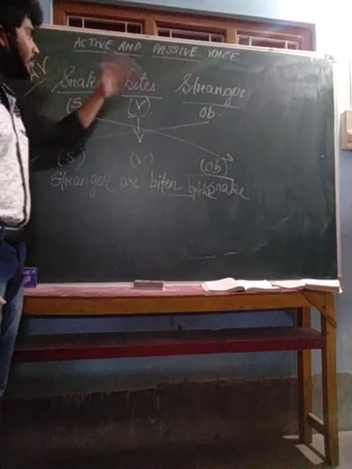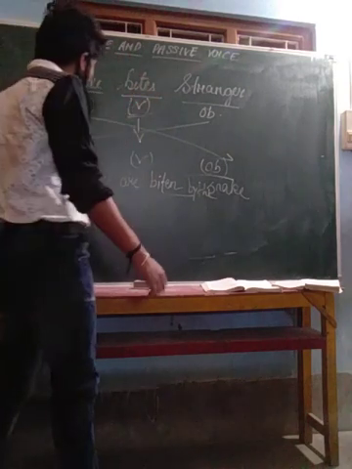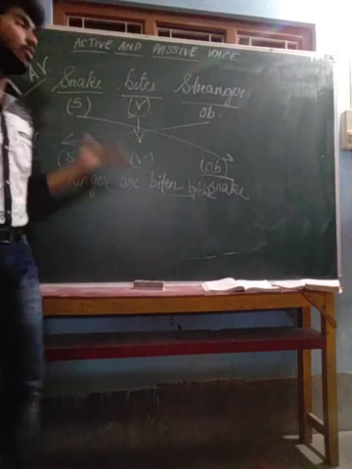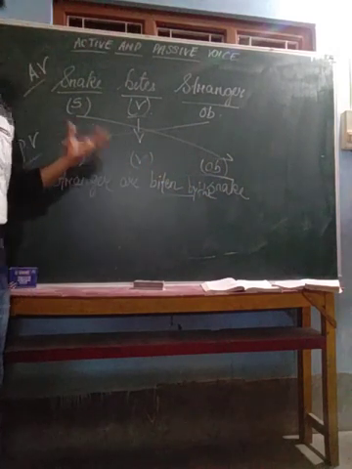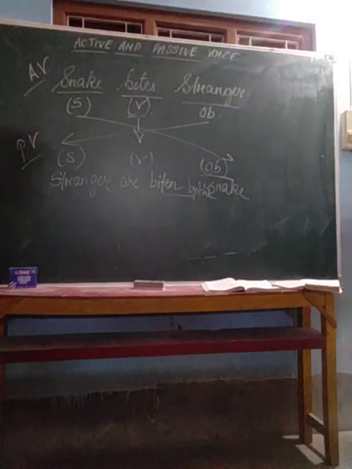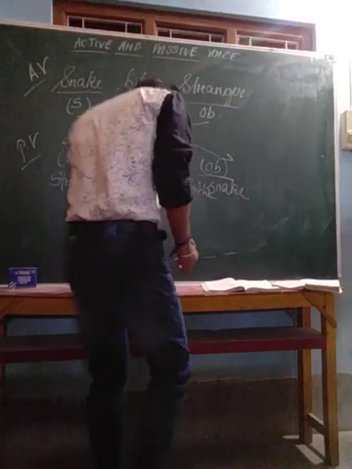Okay? Snake bites strangers. Strangers are bitten by whom? By the snake. So like this you have to do the sentences in active and passive voices. Okay, so let us do one more example.